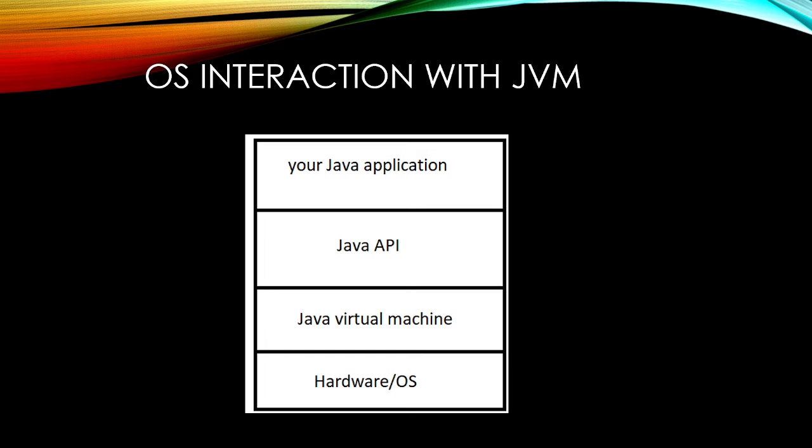So we say that Java is a platform independent programming language. Why is that? Because the bytecode that is generated by the compiler is also platform independent. Suppose we have two machines, M1 and M2.